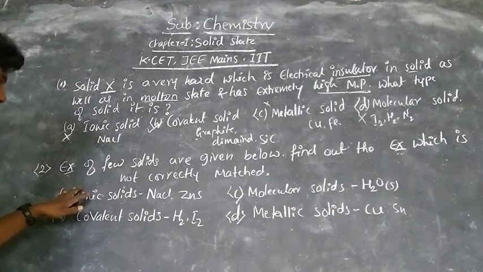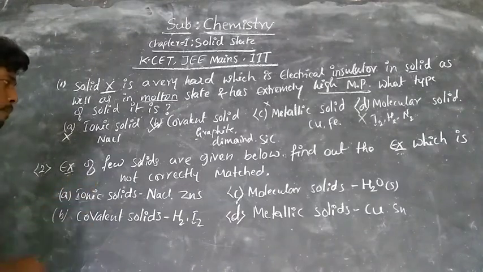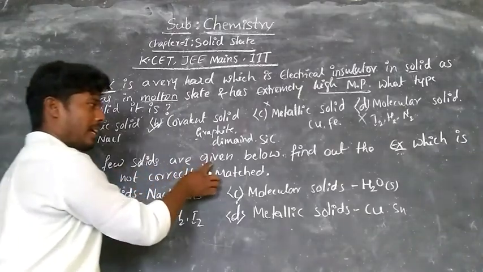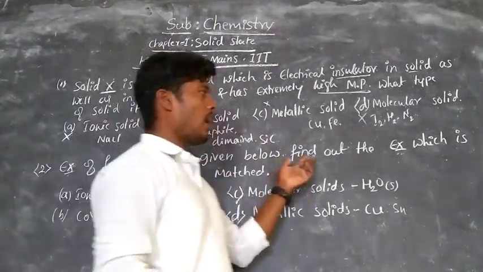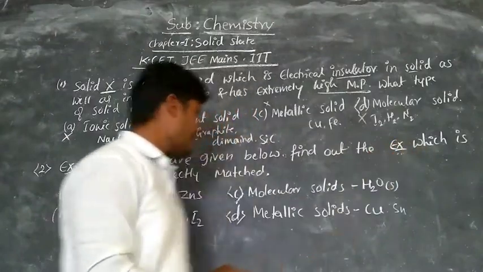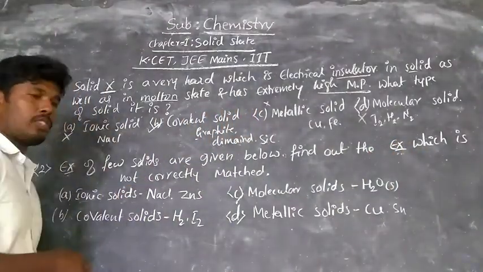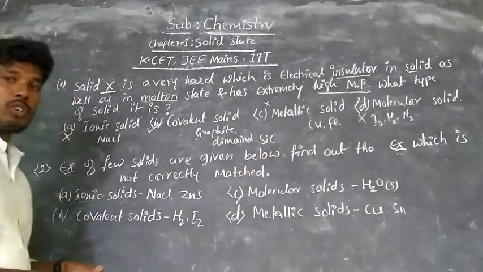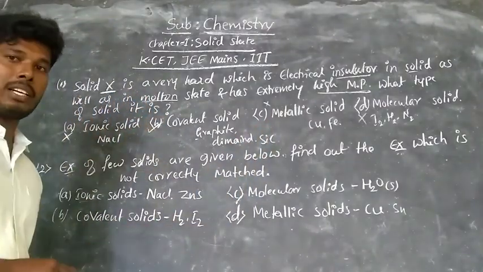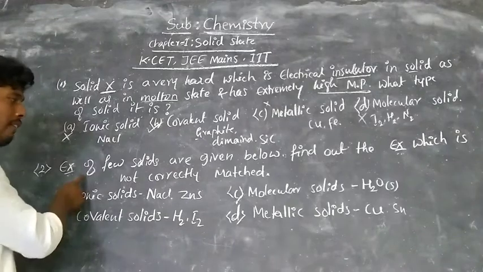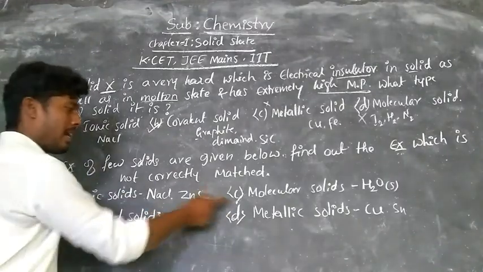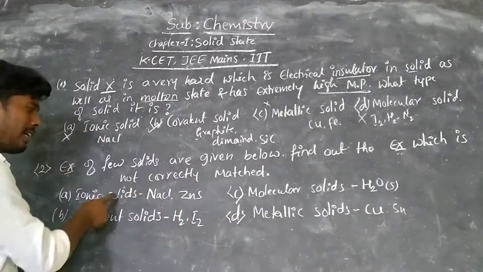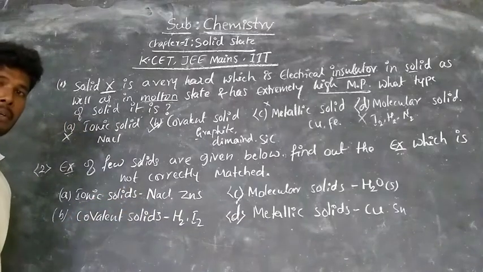The second question is: examples of a few solids are given below. Find out the example which is not correctly matched. So already we discussed the first question, and based on that we can answer this one. Observe here, they gave some types of solids and examples. We have to answer which example does not match correctly to the type of solid.